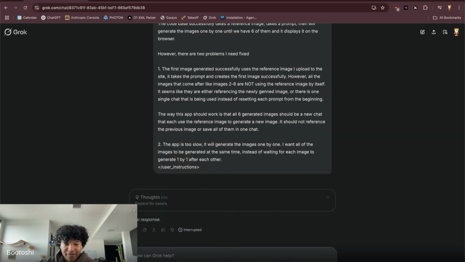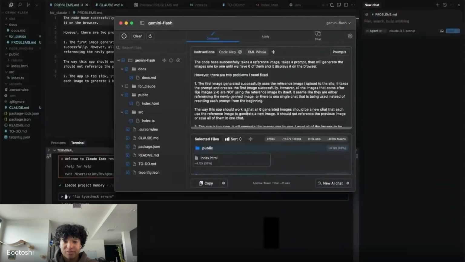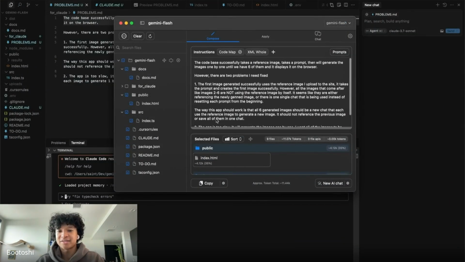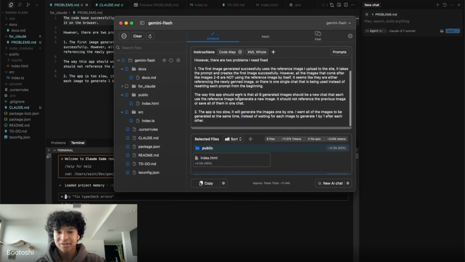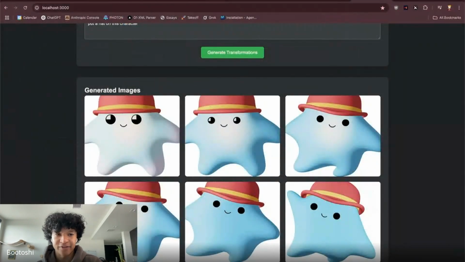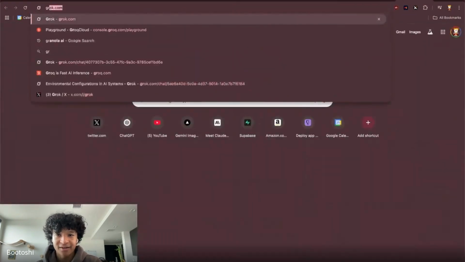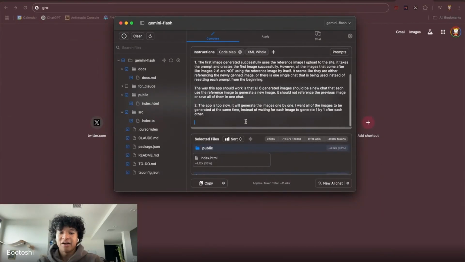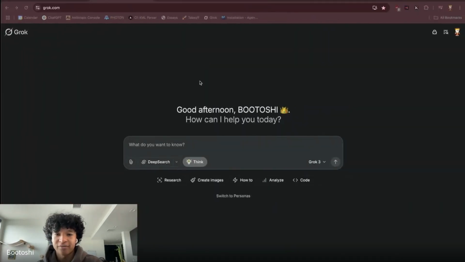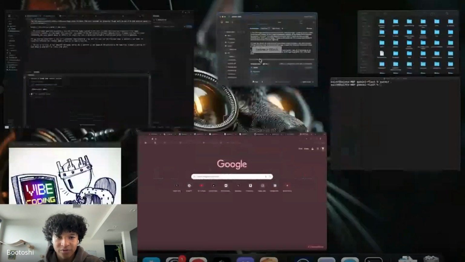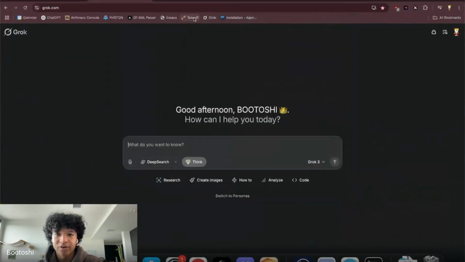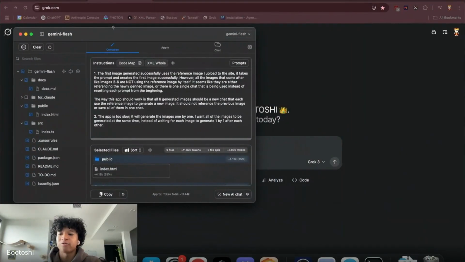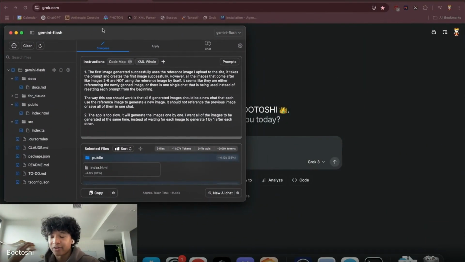Oh, you know what? Hold on. I kind of messed up this prompt. So I gave it the code base, and now Grok is trying to write this. I forgot to add a key feature of this prompt. The key feature of this prompt is the whole goal of Grok right now. The reason why I want to use Grok is because we want it to overlook the whole code, figure out the solution to the problem, and tell us what files to modify directly. So I'm just going to specify that.